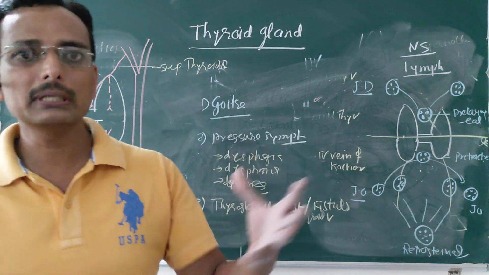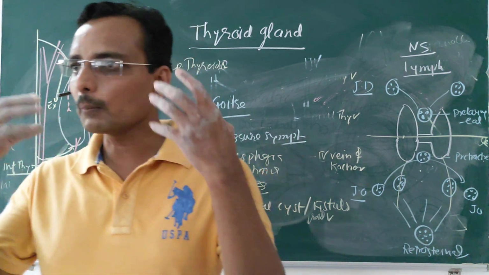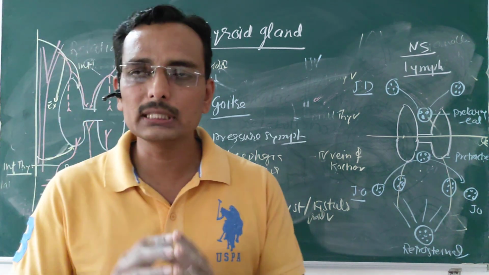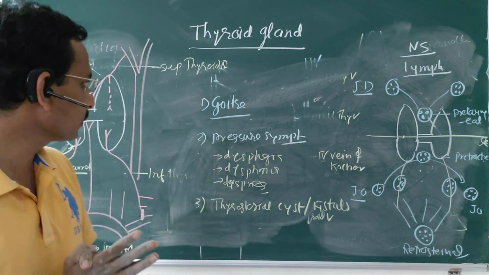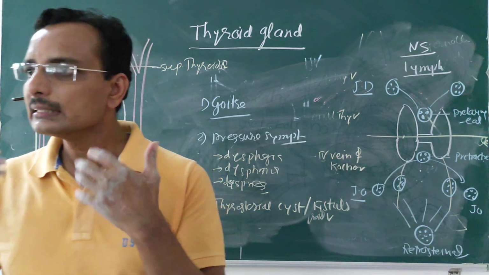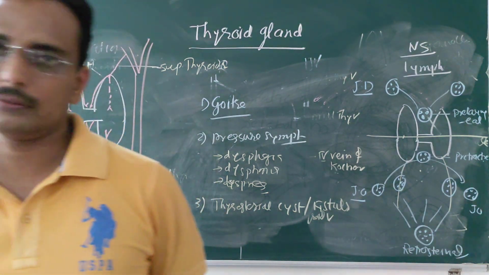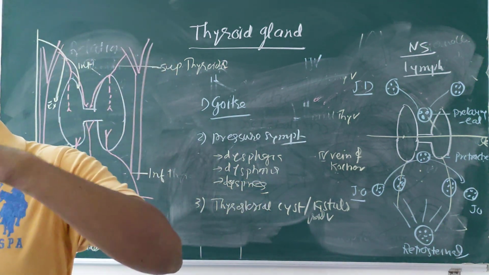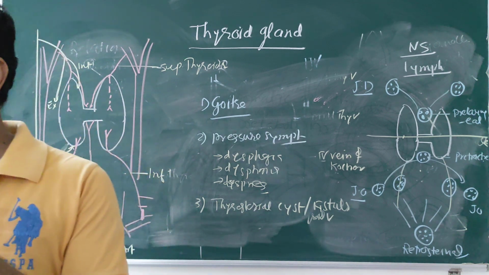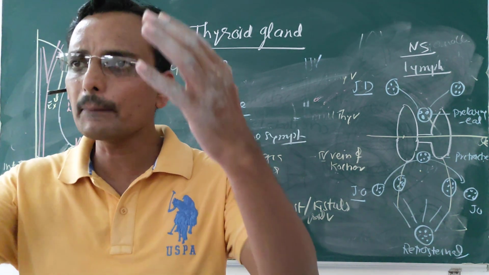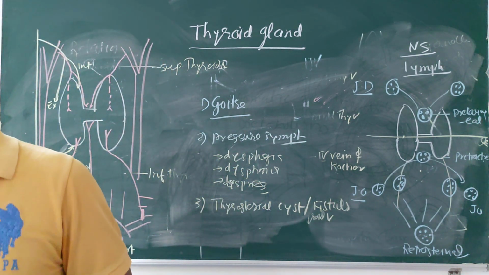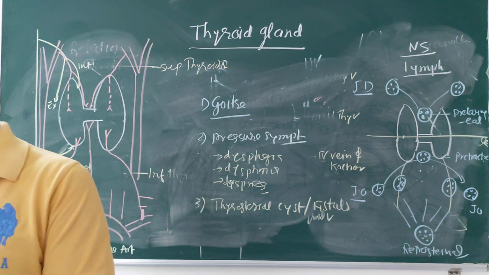It has certain specific features: it is present superficially, it depends upon iodine, it has a large blood supply, and it stores the hormone before pouring it into the circulation. Its location is in front of the neck opposite C5, C6, C7 and T1 vertebrae. In external features, it is H-shaped with a pyramidal lobe connected by means of the isthmus. It has an apex, a base, anterior border, posterior border, medial surface, lateral surface and posterior surface.